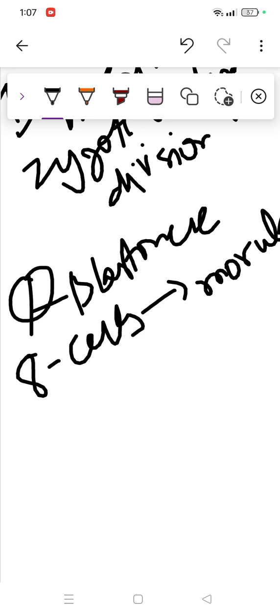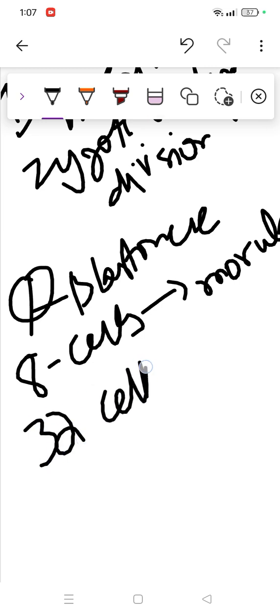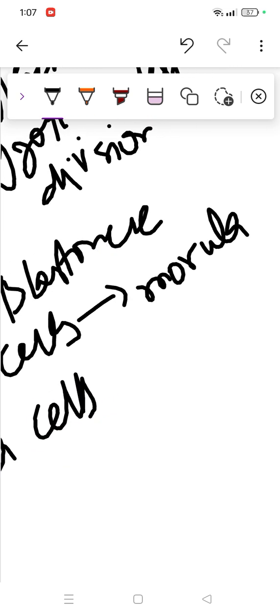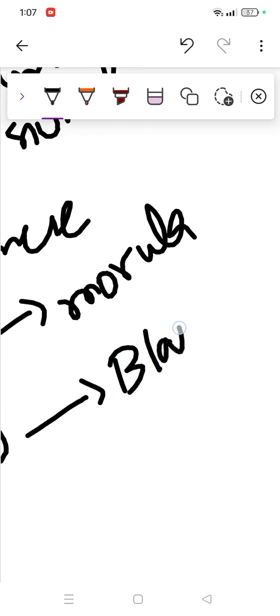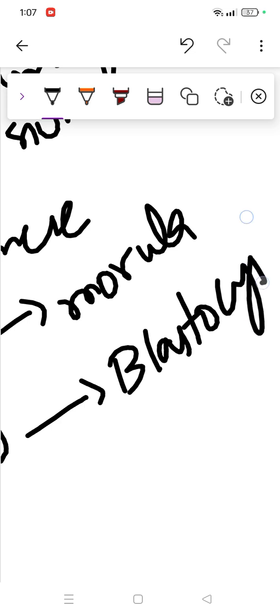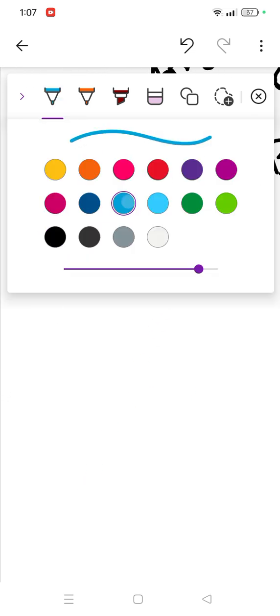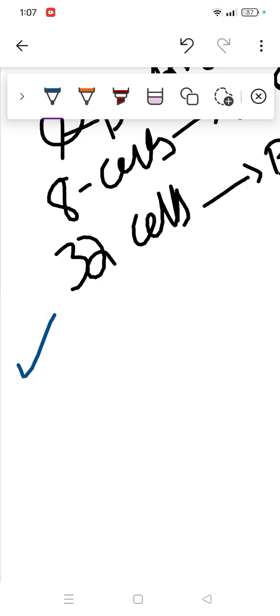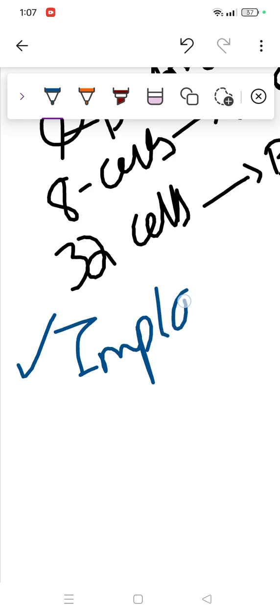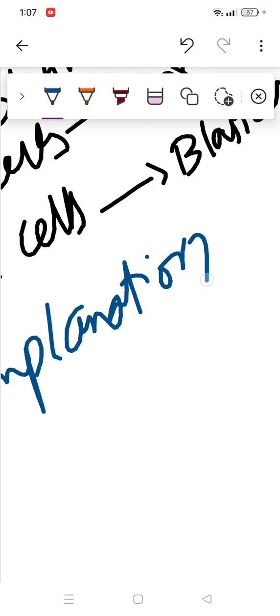So what you'll see, when we get 32 cells, that's called blastocyst. After blastocyst, we have another step, which is implantation. Again, I'm repeating, this is not a detailed video, it's only an introduction with basic terms, then we'll do it in detail.